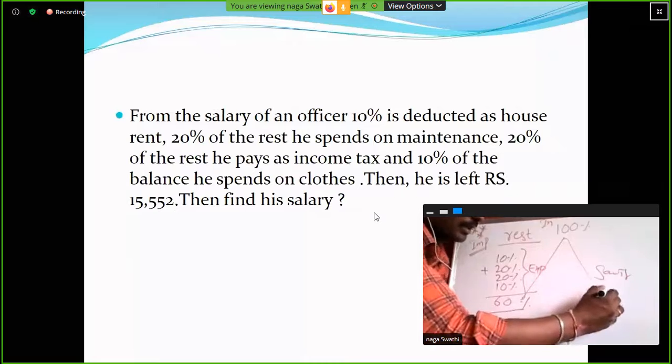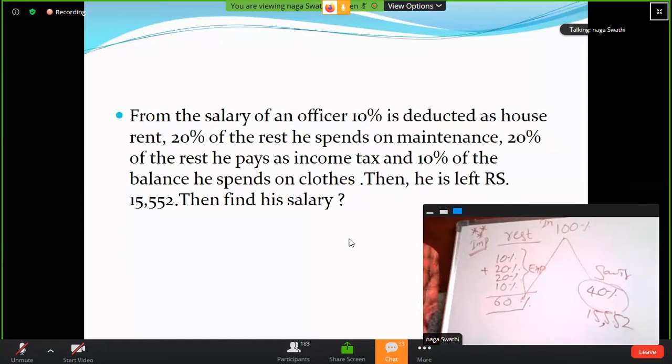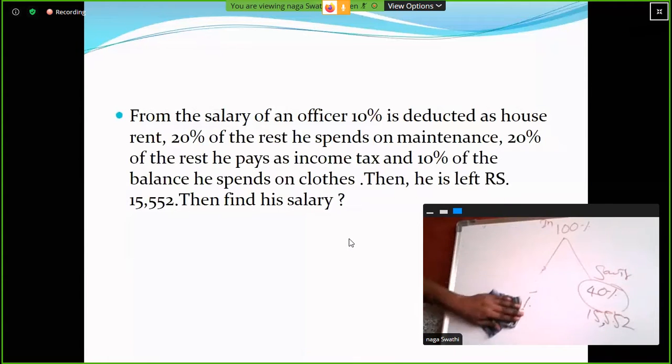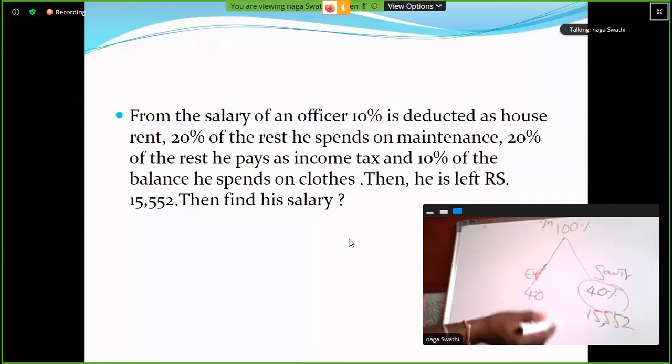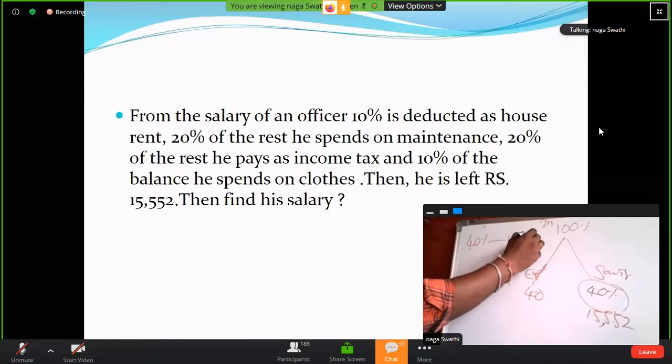So here, what is the saving amount? 15,552 rupees.